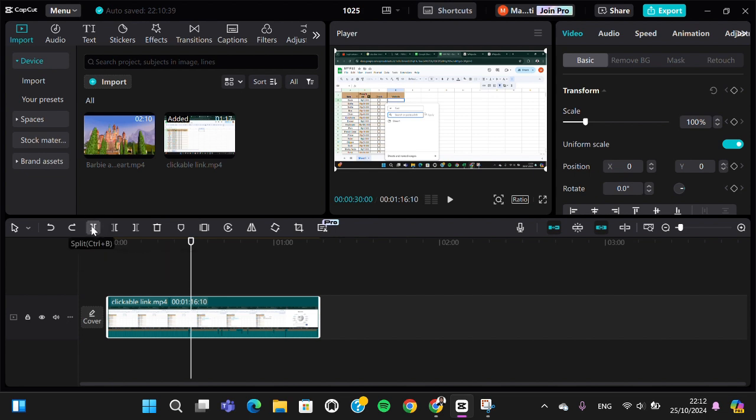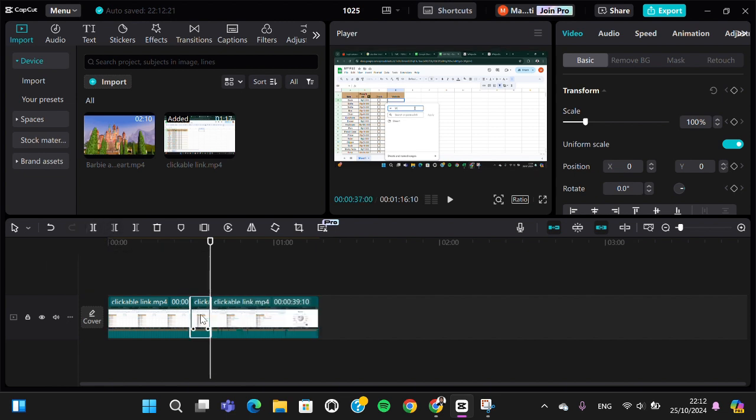We can click on the split icon and then we can reduce the volume or mute it. You can just drag it down like this. Sorry, you can drag it down on the volume part. Okay, and then you can put beep sound on this part.